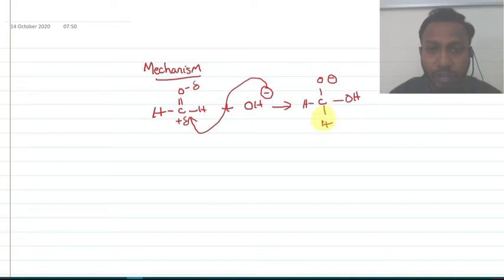Here you have O minus and an OH group. This is the product formed, and this reaction is a reversible reaction. The reaction occurs very, very fast.